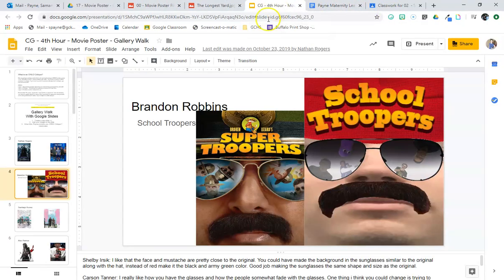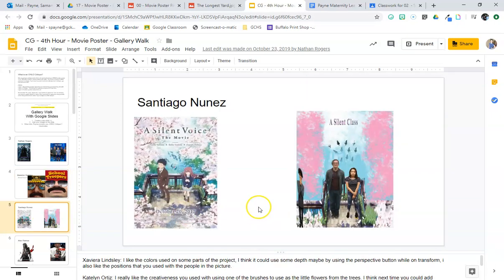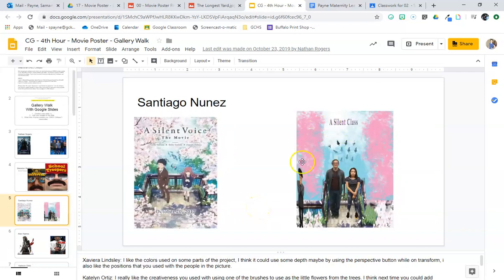Here are some examples from a past class. I thought this student in particular did a really nice job of using some transparency to make it look like the reflection of the image within the sunglasses. This student also did a nice job of using his brushes, again playing off similar colors.